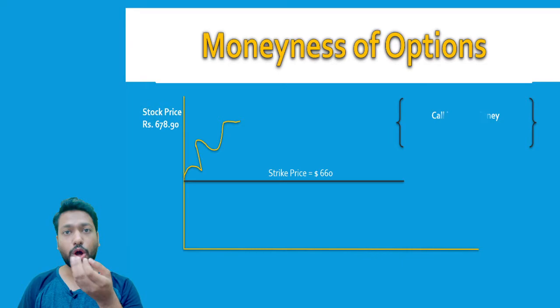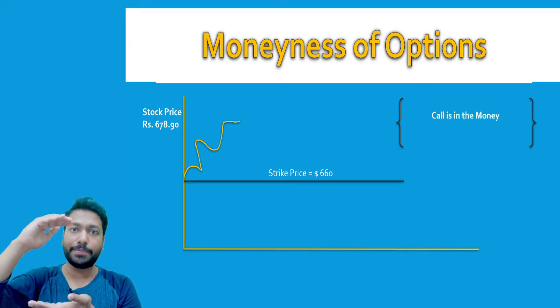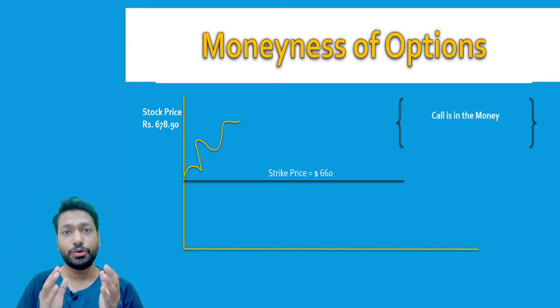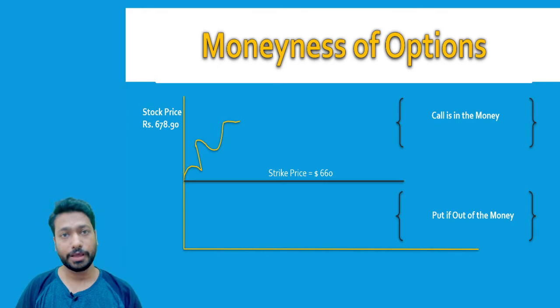So if the stock price is above the strike price, the call is known as in the money, which means that it has some intrinsic value. And if we talk about the put, then the put is out of the money in this case.